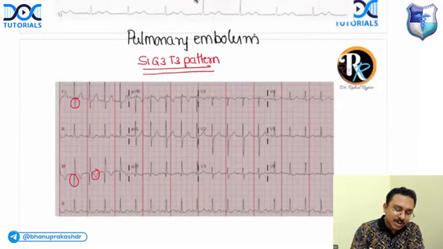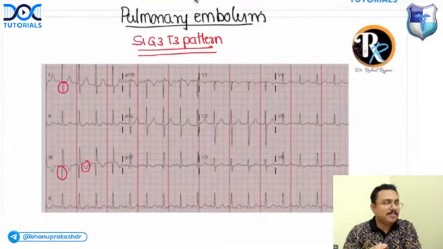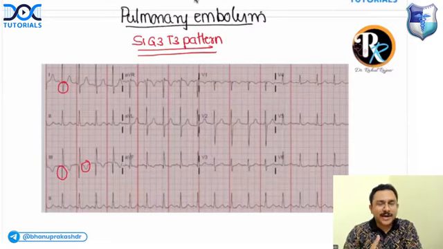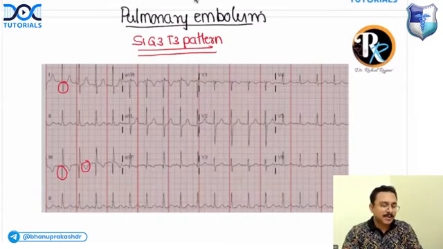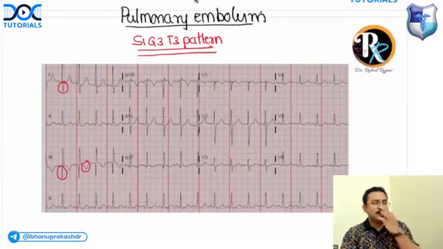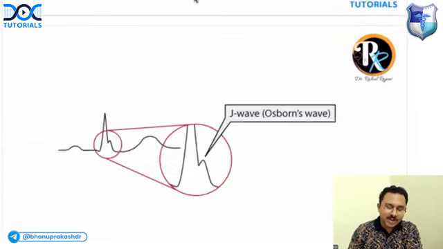If the MCQ is, what is the most specific ECG pattern in pulmonary embolism? Answer is S1 Q3 T3 pattern. If they're asking you what is the most common ECG pattern in pulmonary embolism, what would be the diagnosis? Most common, what is the answer? Sinus tachycardia. Ajit, you are absolutely right. So the most common ECG finding in pulmonary embolism is sinus tachycardia, and the most specific ECG finding is S1 Q3 T3.